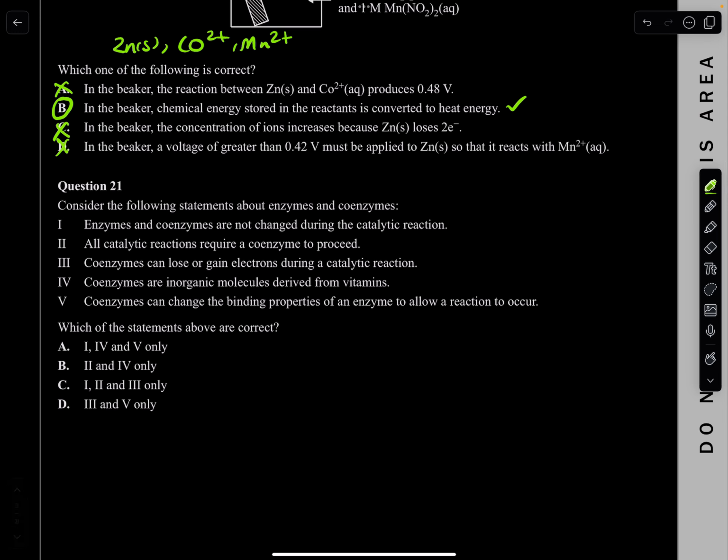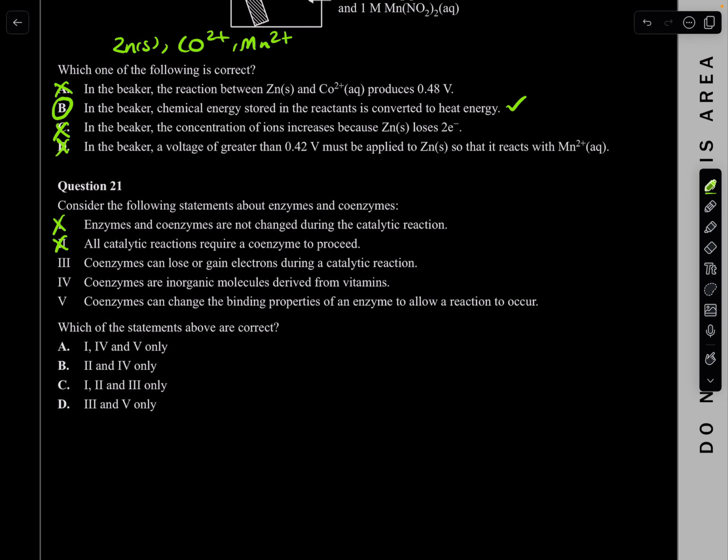21. Consider the following statements about enzymes and coenzymes. Enzymes and coenzymes are not changed during a catalytic reaction. Yes, enzymes are not changed, but coenzymes sometimes do change. They actually can change, so that is not right. Second, all catalytic reactions require a coenzyme to proceed. Not true. Some do, but not all of them, so that's just being too much.